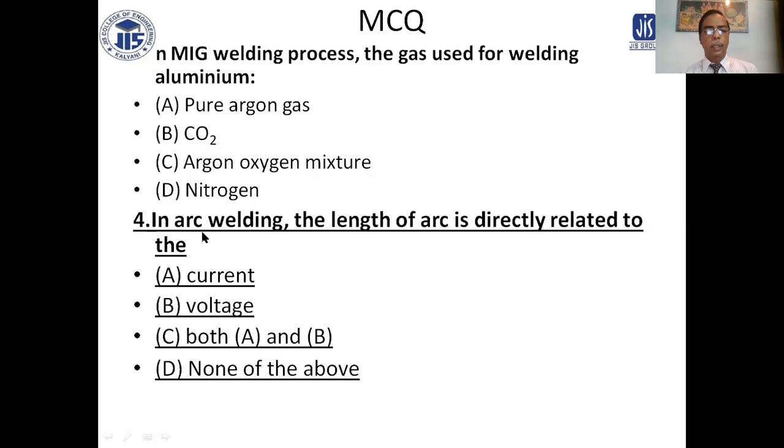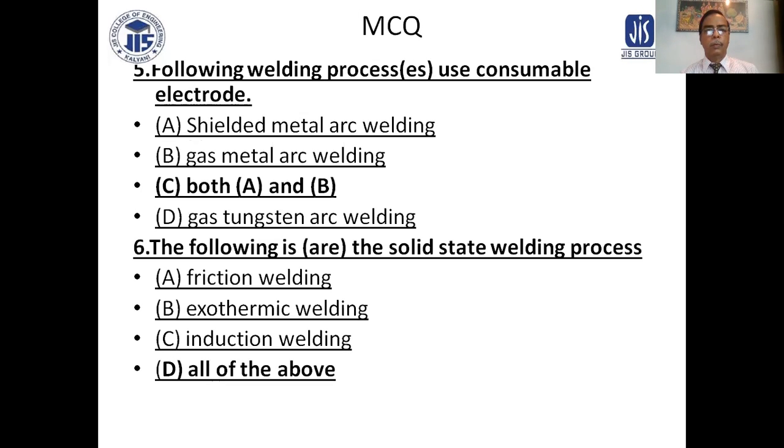Number 4 question: in arc welding, the length of arc is directly related to the current, voltage, both A and B, or none of the above. C will be the answer: current and voltage both are directly related to the arc length. Question number 5.